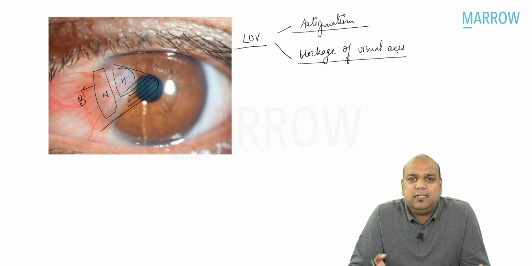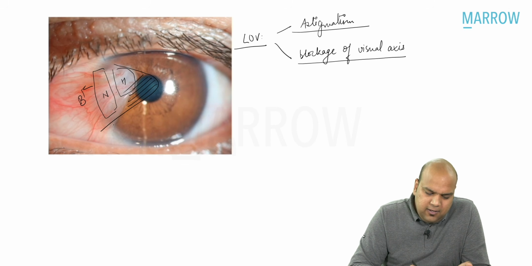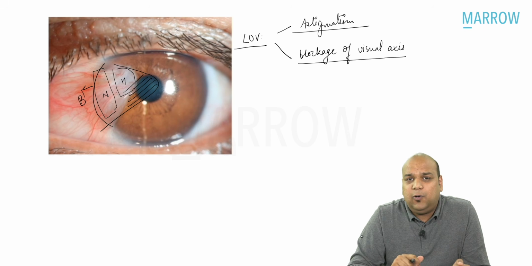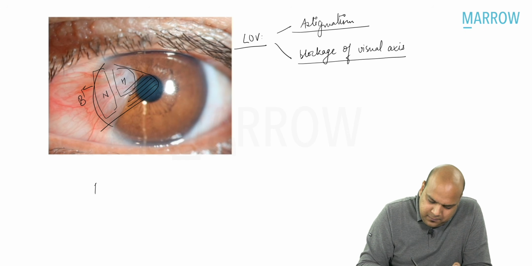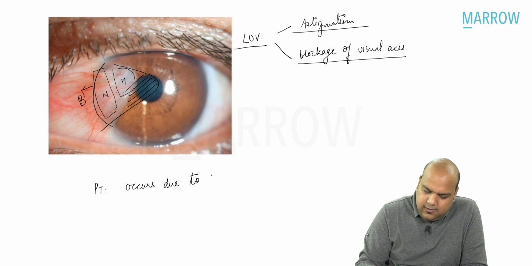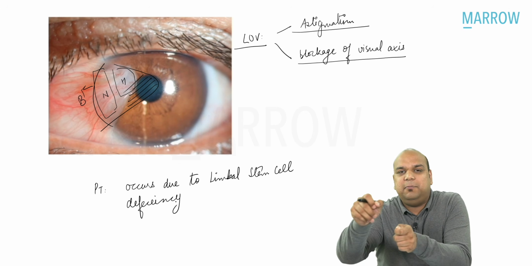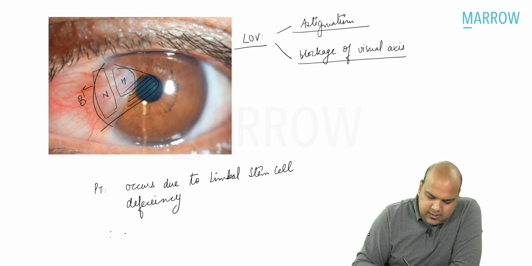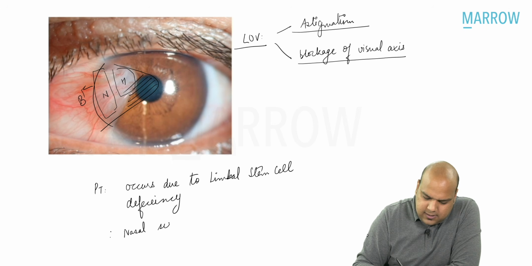The treatment I have already discussed with you is not simple excision. We excise, then we take an autograft and we autograft it. Why is autografting required? Because pterygium usually we read occurs due to heat dust, which is wrong. It occurs due to limbal stem cell deficiency. So when we are autografting, in effect, we are transplanting the limbal stem cells from one side to the pterygial side. Pterygium usually occurs in the nasal side.